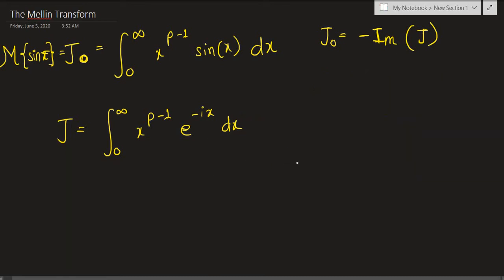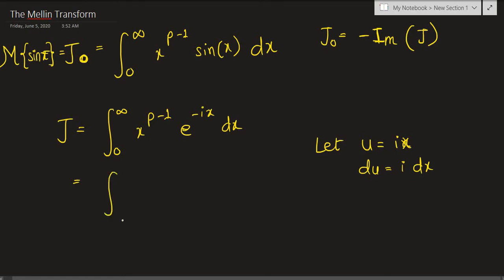Now let's go forward with the substitution. Let u equal ix, because then we'll have e raised to negative u, right? So we will come close to having a gamma function, and gammas are really nice. Fine, so du is naturally i times dx.